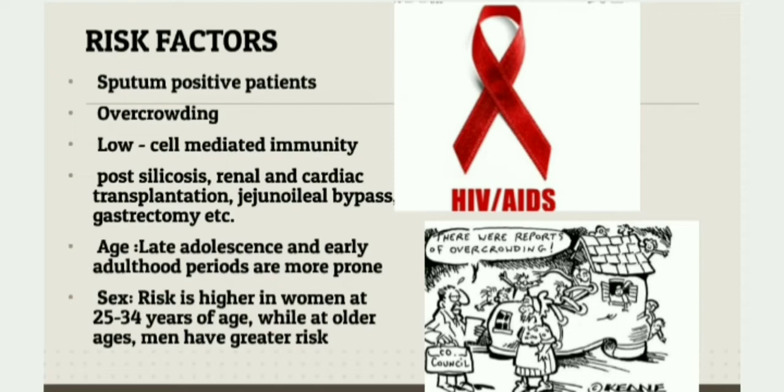The post-silicosis patients, post-transplantation patients and patients who have undergone jejunal bypass and gastrectomy, hemodialysis as well as IV drug abusers have high risk of TB when they are exposed to this bacteria. Late adolescence and early childhood periods are more prone to this bacteria. If we consider the people belonging to the age group 25 to 35 years, women are at risk. But when we consider older ages, men have greater risk.